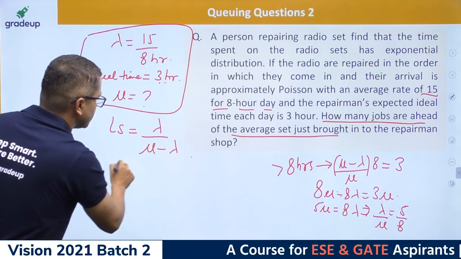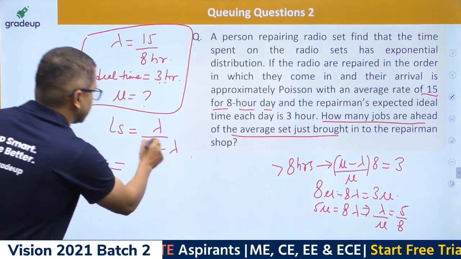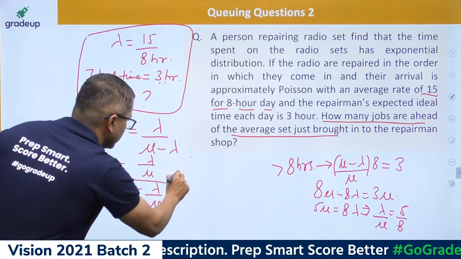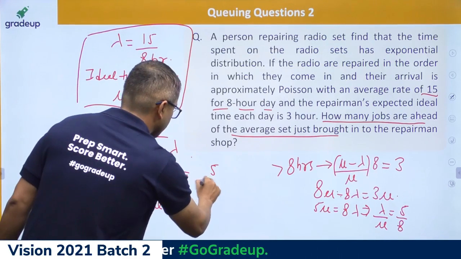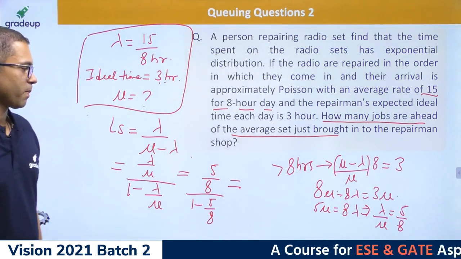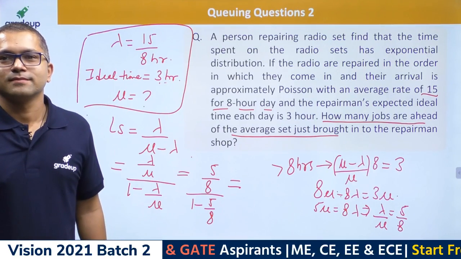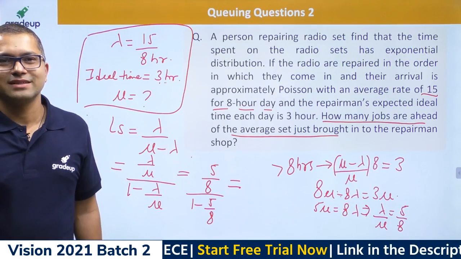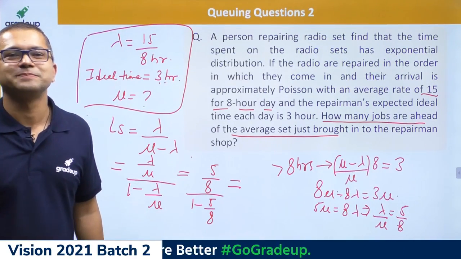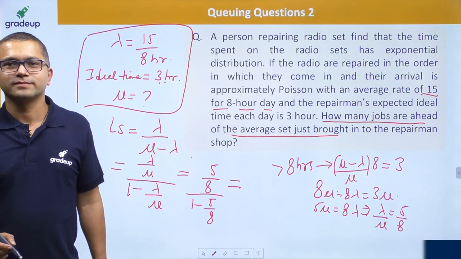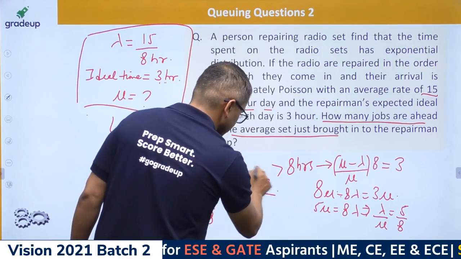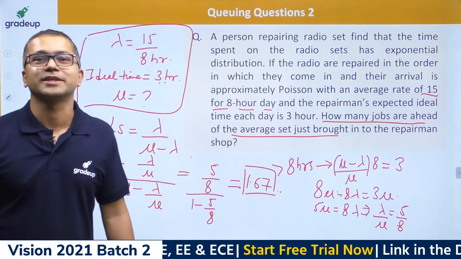That is nothing but lambda upon mu minus lambda, and I'm going to write it as lambda upon mu upon 1 minus lambda upon mu. So what is lambda upon mu? That is 5 upon 8 upon 1 minus 5 upon 8. How much are you getting? That's why I said don't calculate mu, we can do it in a very smart way. Yes, so it is 1.67. Good.